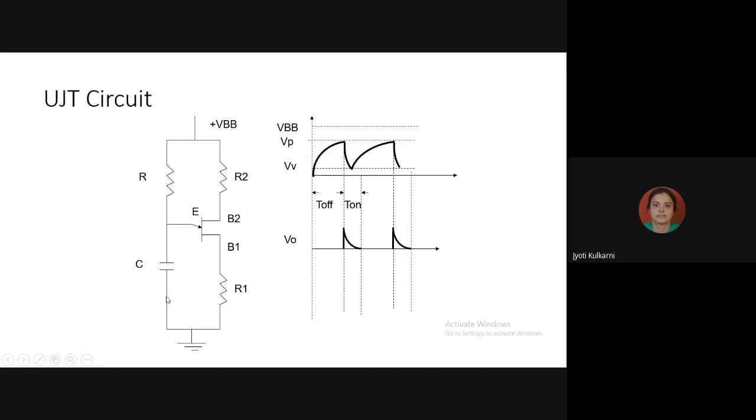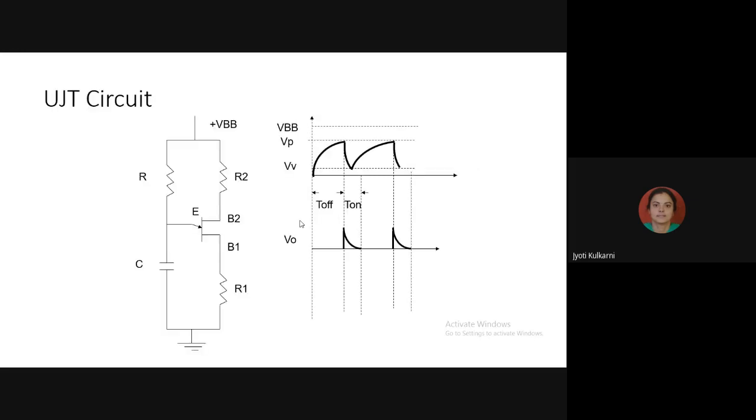This is nothing but the UJT relaxation oscillator. So relaxation means what? Its on time is very small compared to its off time. So its relaxed time is very large compared to its conduction time. That's why this circuit is called a relaxation oscillator. And this firing circuit is widely used with SCR because its on time is very small compared to its off time. Because its on time is very small, it is going to control the temperature rise of the device within the ambient condition.